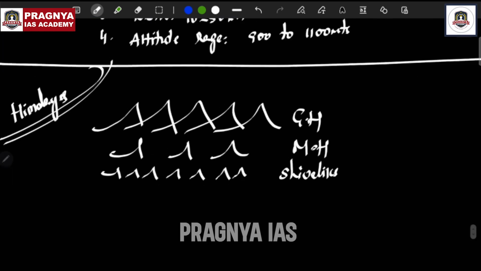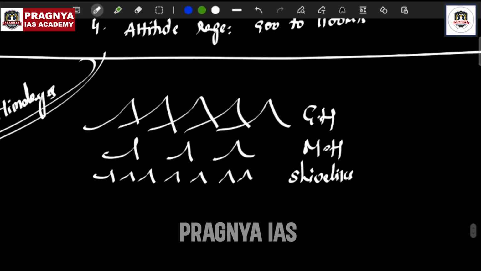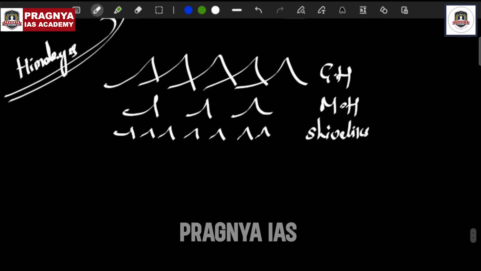And if you see these Himalayas, there are different versions for the Himalayas. For example, there is also a regional division of the Himalayas.